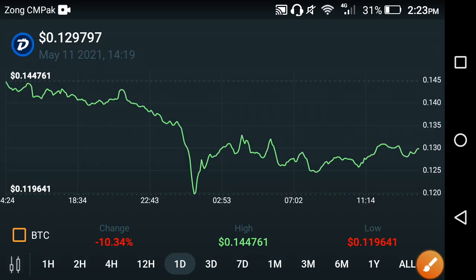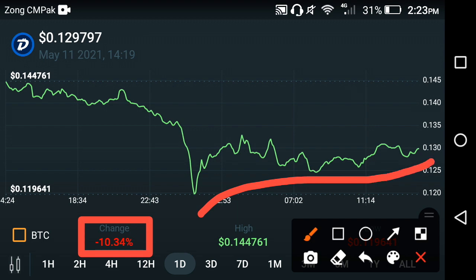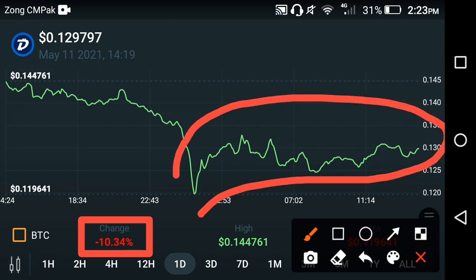As you can see here, the last one price change is negative, approximately negative 10.34%. The price is going down by negative 10.34%. Absolutely, that's a very bad fall of Digibyte. But don't worry. If we look at the last 1 hour's price changes in Digibyte, it is gradually moving upward, friends. So I hope with the passage of time, Digibyte takes a high pump, and that will give you a positive change and the price will become high, friends.